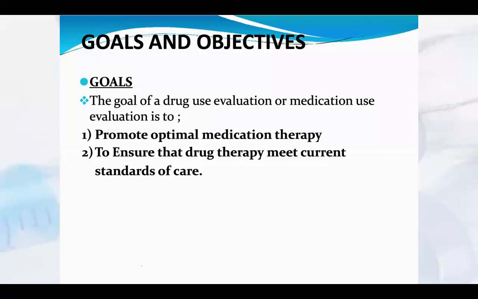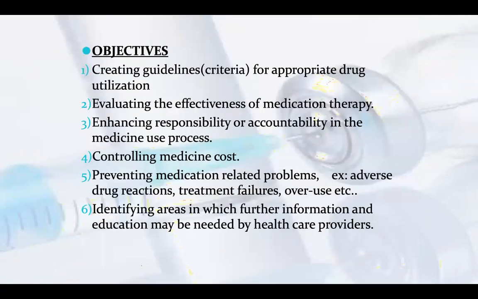Second, to ensure that drug therapy meets the current standard of care, because the drugs which are to be given must meet the standard of today. The objective of this system is to use the guidelines for appropriate drug utilization: how the drugs are dispensed, prescribed, and used accordingly.